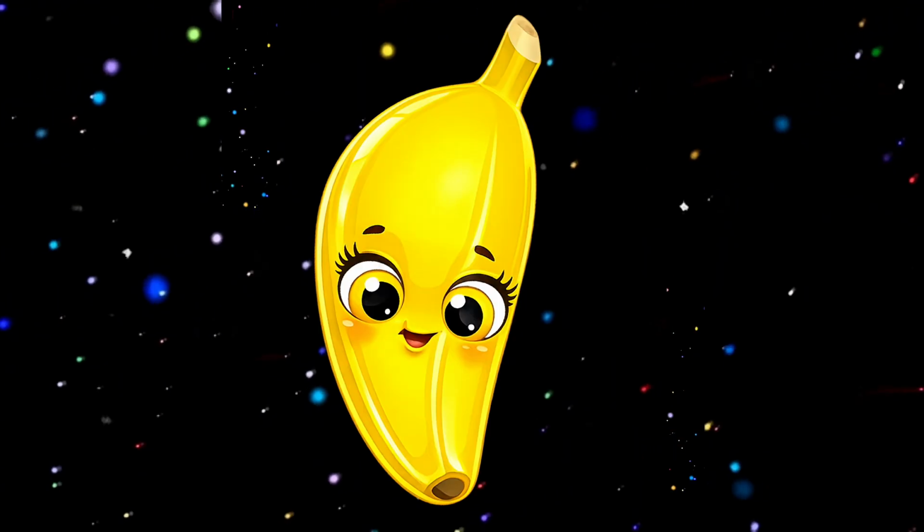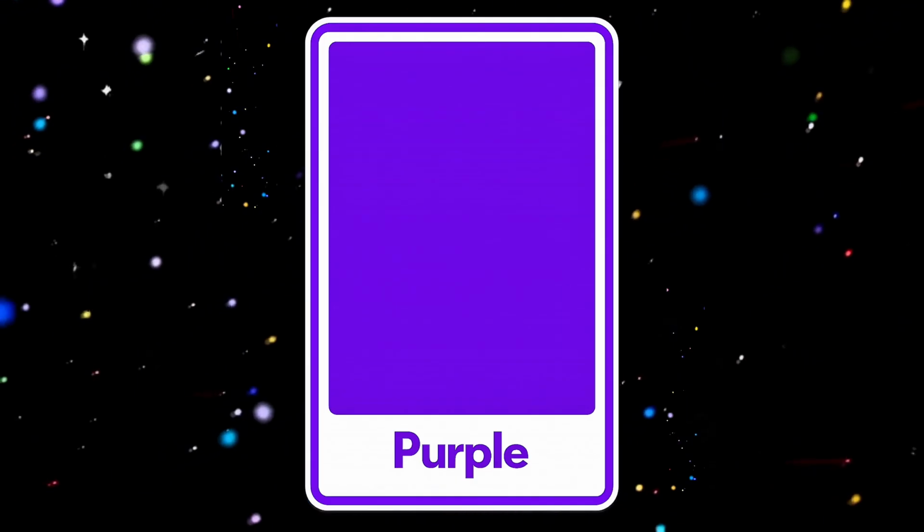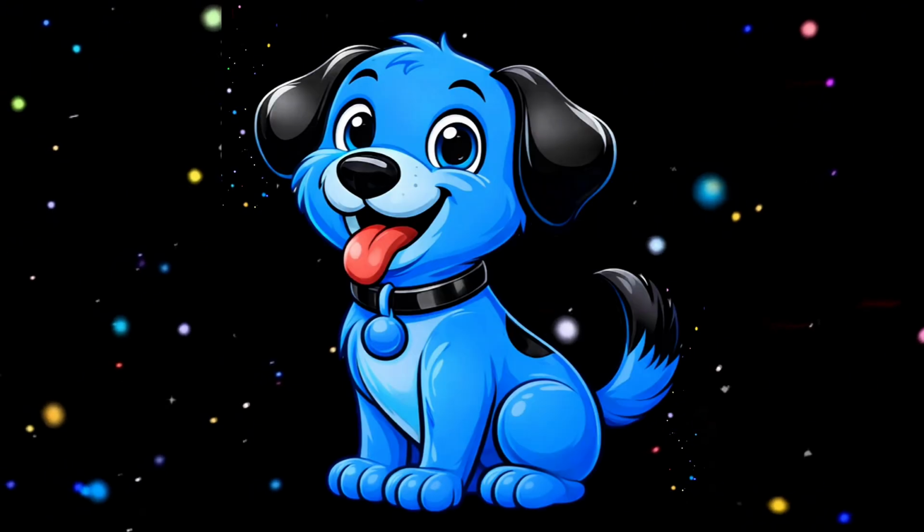One more time. A is for apple, red. Soccer ball. B is for banana, yellow. Soccer ball. C is for cat, purple. Soccer ball. D is for dog, blue.